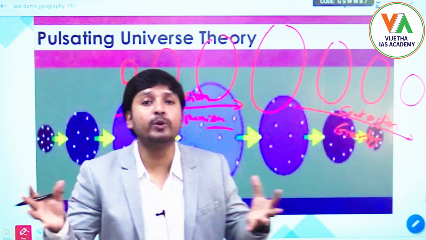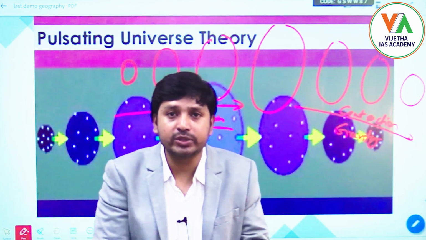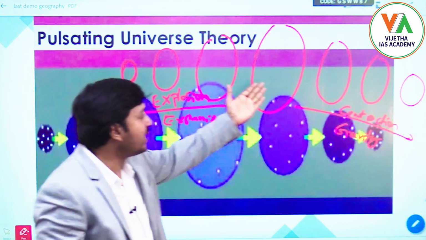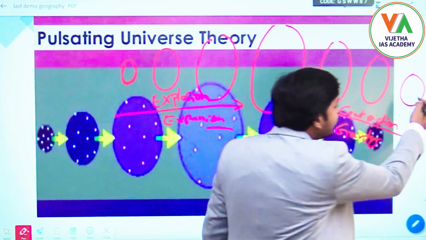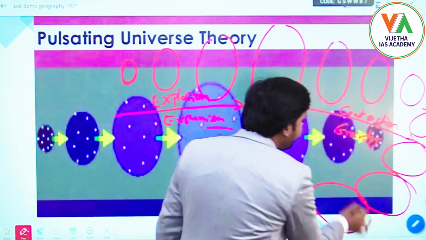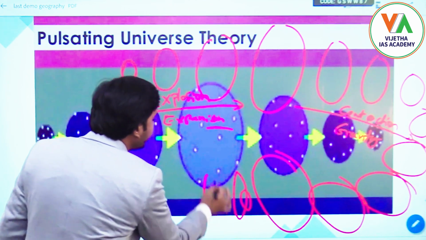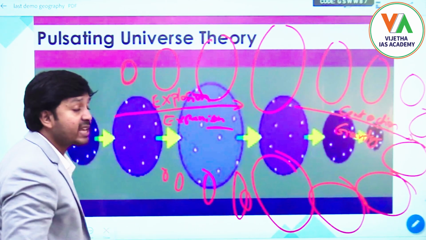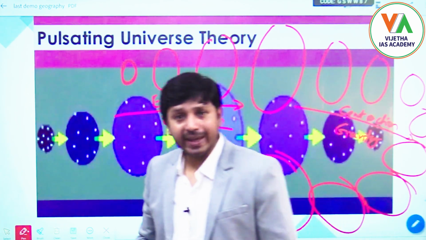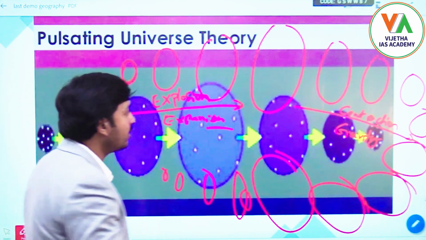Gravity will try to pull the objects towards it, so that the size will start reducing. Like this, in one phase it is going to expand and in one phase it is going to contract, and once again from here the size will increase, expansion will take place, and after expansion this contraction will take place. So expansion and contraction will continuously take place according to the pulsating theory given by Arthur Eddington. Remember this one.